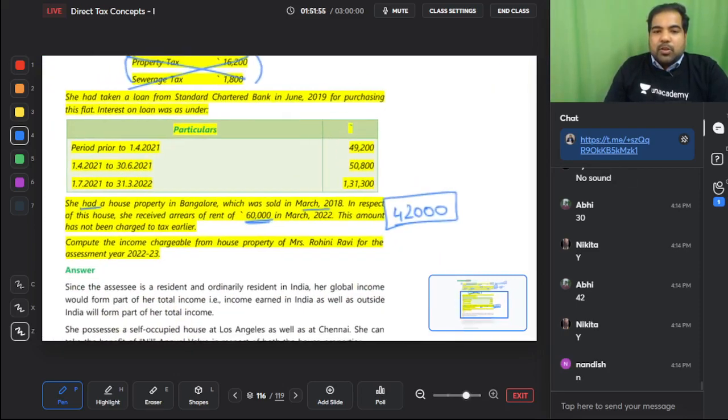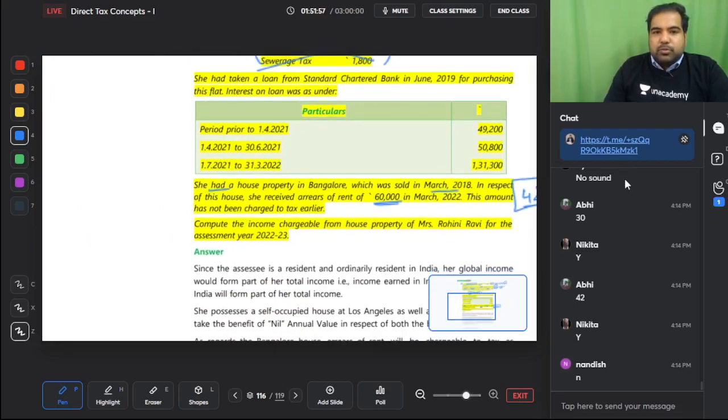Alright. Now interest, guys. She had taken a loan from Standard Chartered Bank in June 2019 for purchasing this flat. Interest on the loan was as under. Guys, prior period is 49,200 and current year, will you take the whole year, guys? Current year, she bought the house in the current year.